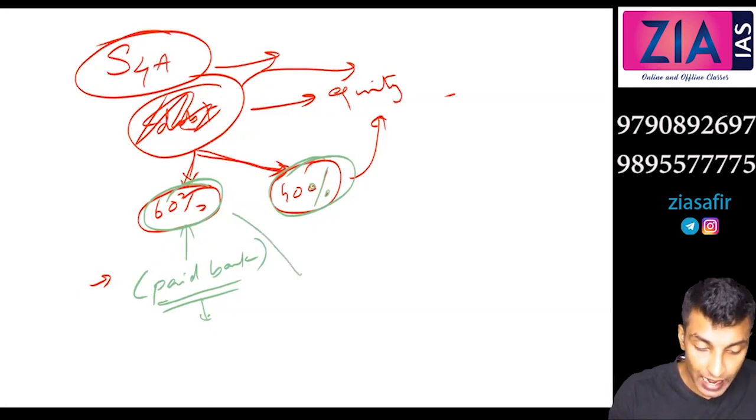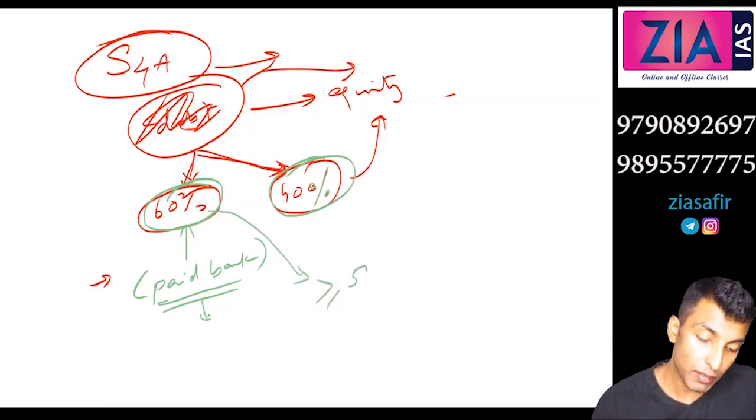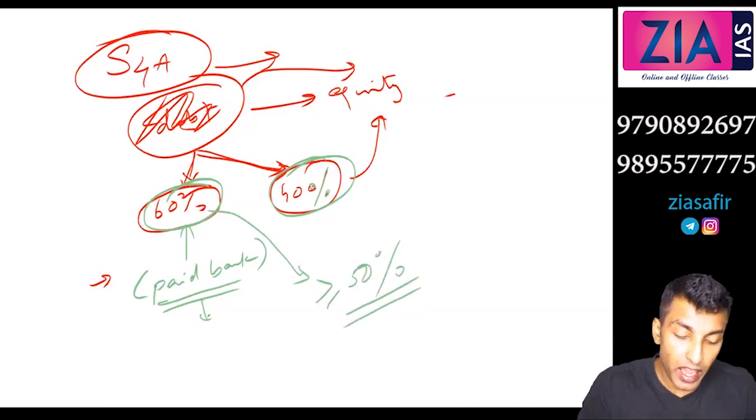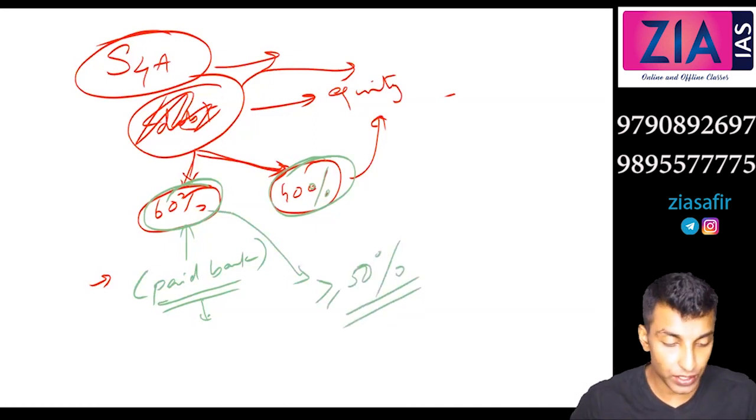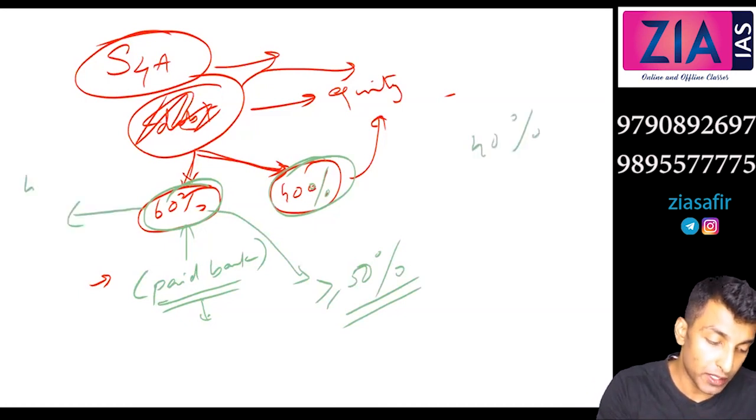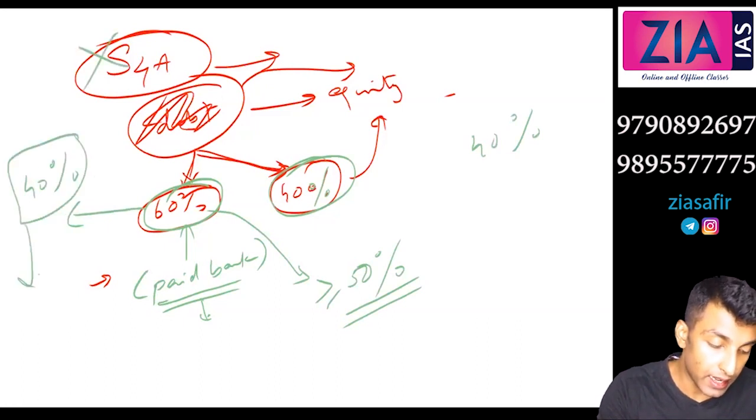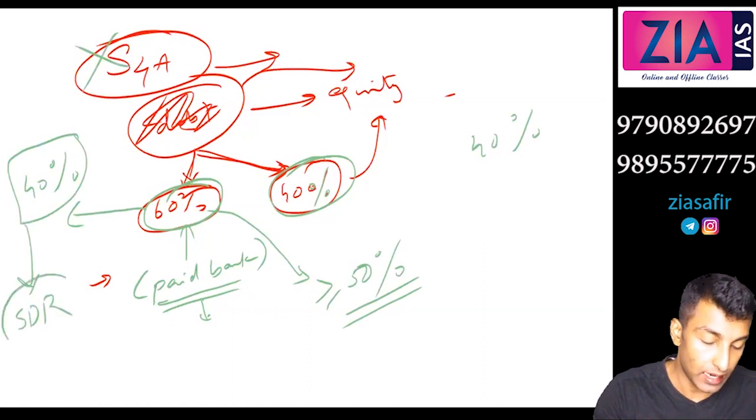It should consist of at least 50% of the total loan. So minimum 50% should be serviced by the company. What if it is 40%? If the company is ready to pay only 40%, then what will happen? Then S4A is not the case, then SDR is the case. Yeah, that is the difference.